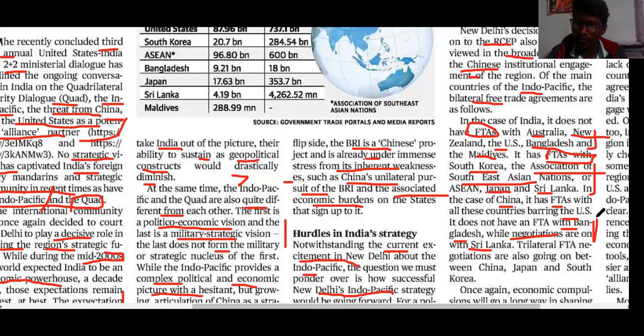And China has more free trade agreements with the region. That's why there is the relevance of the RCEP in this perspective. Also, trilateral free trade agreement negotiations are going on between China, Japan, and South Korea, from the perspective of China.